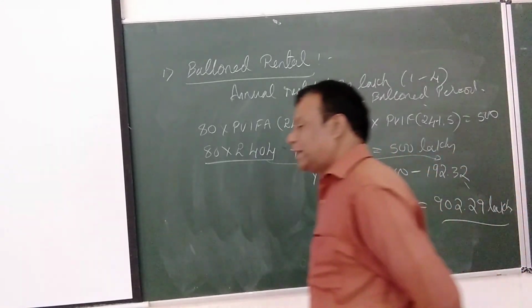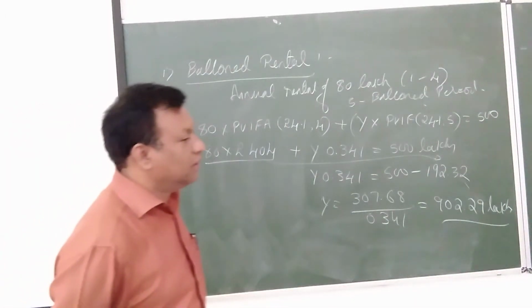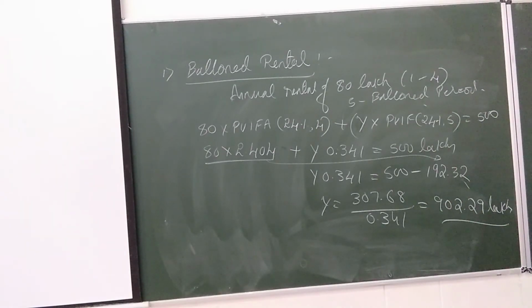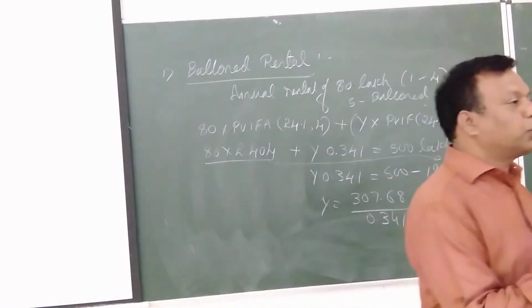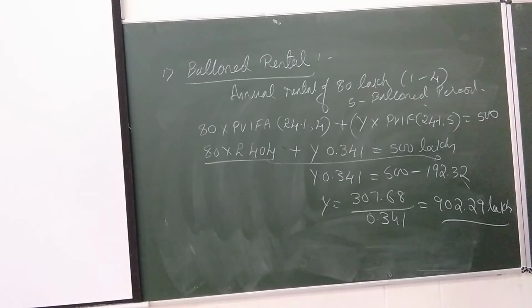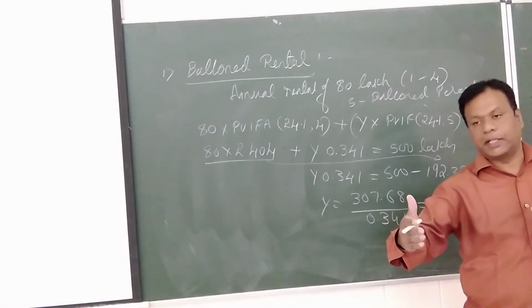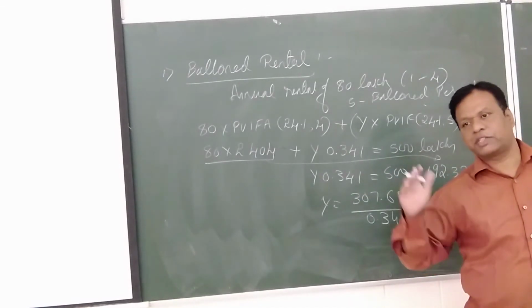Just go back to the first calculation, how we have done. Deferred, what is the heading? Deferred lease rental. So we are calculating the last one, that is deferred lease rental. In case of deferred lease rental, they mentioned the 2 years deferred period. That means first 2 years we are not going to pay any rental. 3rd year onwards we pay the rental. For 3rd, 4th as well as 5th year we are going to pay the rental. It's a very simple calculation, very easy compared to stepped up and balloon.